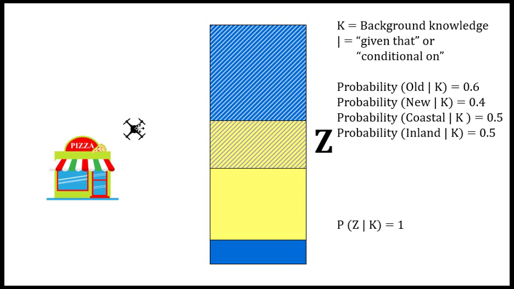Another assumption is that the drone will land in one of these four regions. It will never land in two regions at the same time. So it can land here, here, here, or there, but never in both. And it will not land half in the city and half not in the city.